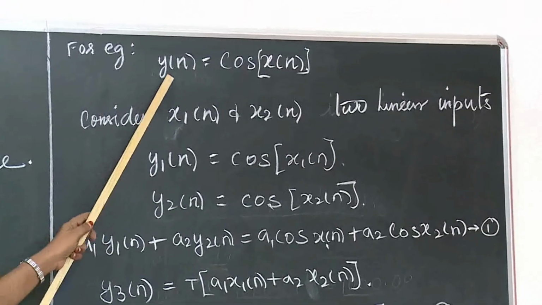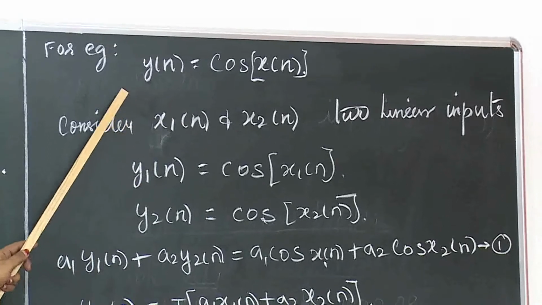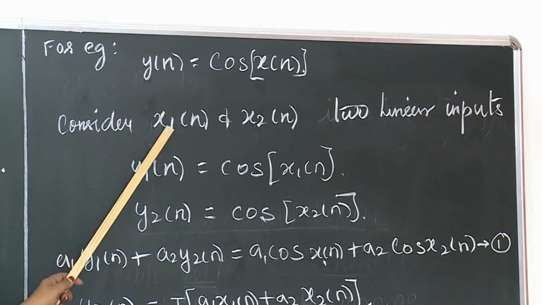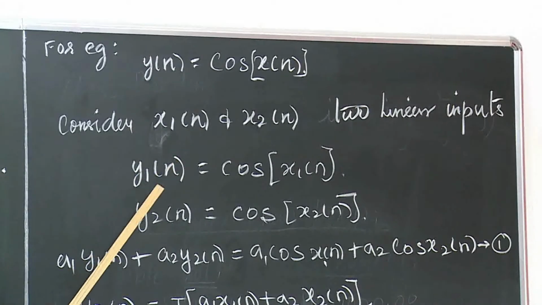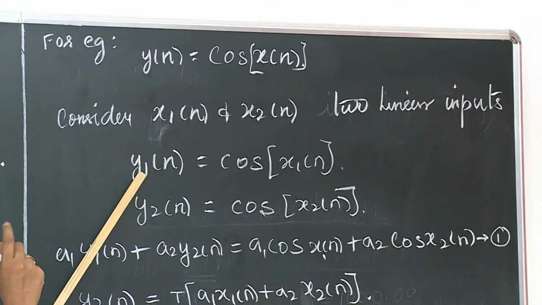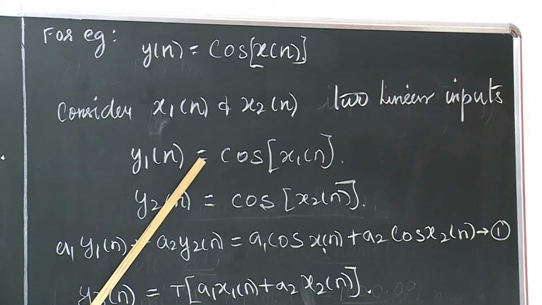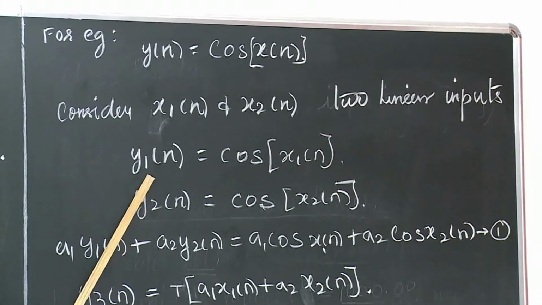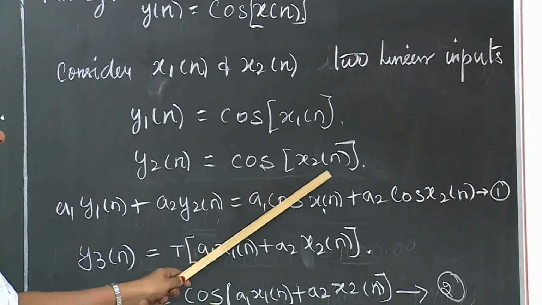Let us consider one example. For example, y of n equal to cos of x of n. We check whether this DT system satisfies the linearity property. First we take the inputs: consider x1 of n and x2 of n, and then the linear combination of the outputs. The corresponding output y1 of n equals cos of x1 of n, where the corresponding input is x1 of n, and also y2 of n equals cos of x2 of n. Right?